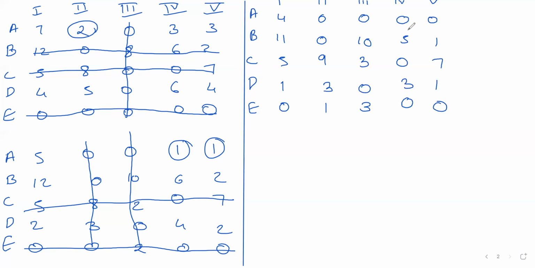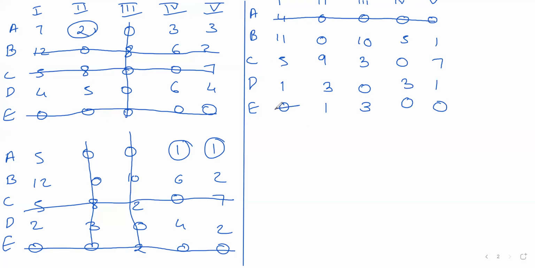Now we'll cover the maximum zeros. We'll try to cover maximum zeros with minimum lines. Now how long this procedure will go on, we cannot tell. It may go on and on. We don't know, but we'll have to do it till we get the answer. So I'll cover this by 1.